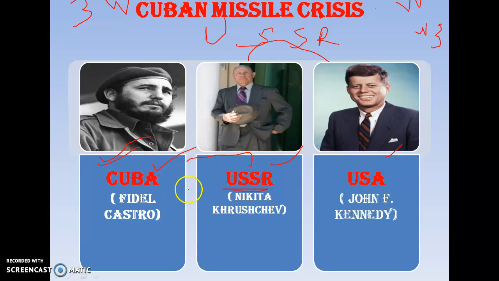So under the pressure of the USA and the whole world, the USSR took the missiles out of Cuba and also signed a treaty promising that they would never set missiles there in the future.